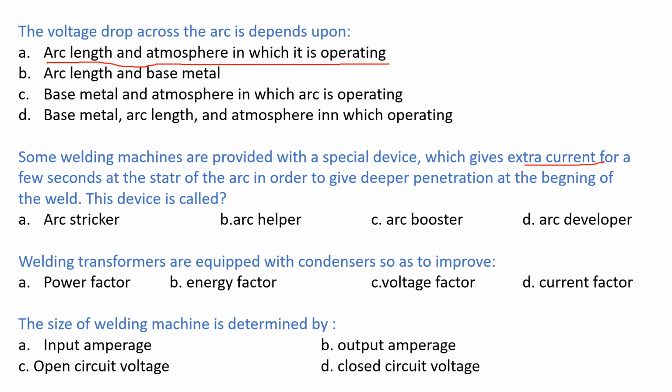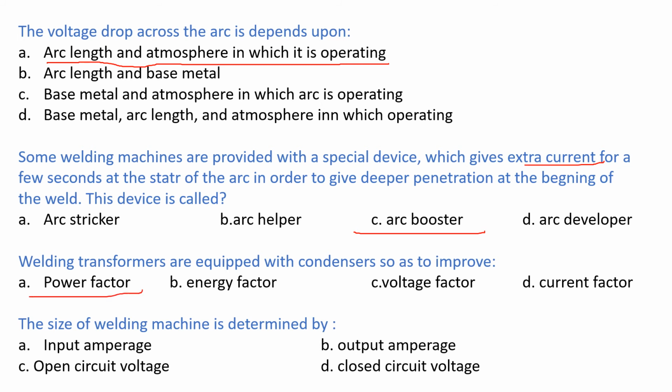The correct answer is option C, arc booster. Next question. Welding transformers are equipped with condensers so as to improve, options: power factor, energy factor, voltage factor, current factor. The correct answer is power factor.